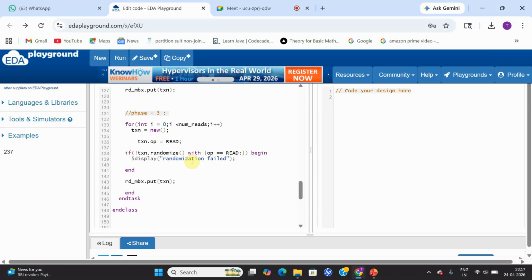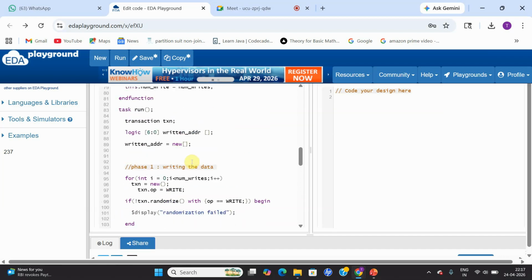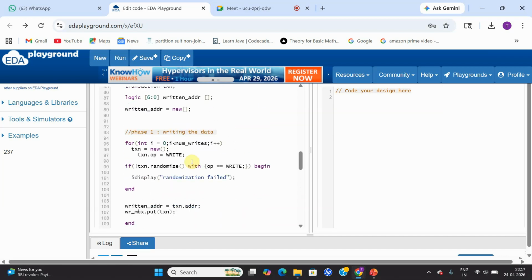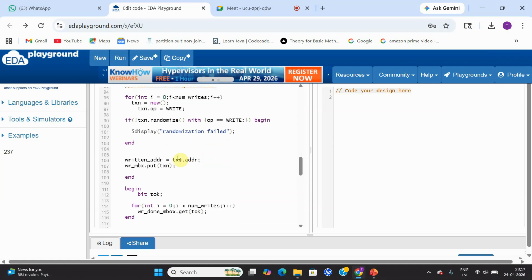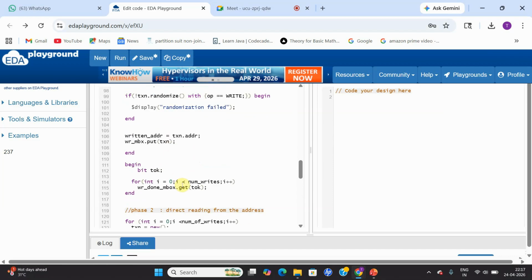So this is how we are going to have this particular generator class. We basically have three phases. First, we write the data; that data is also randomized, and whatever data we randomize, we store inside a particular array.